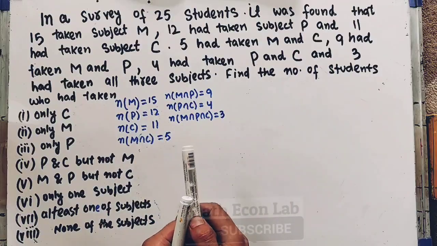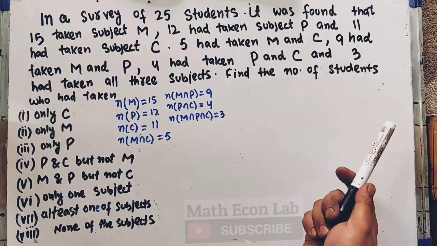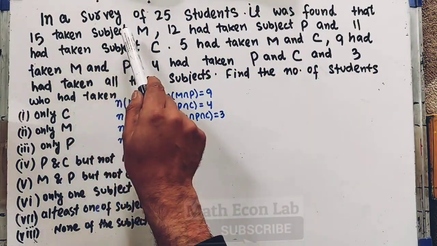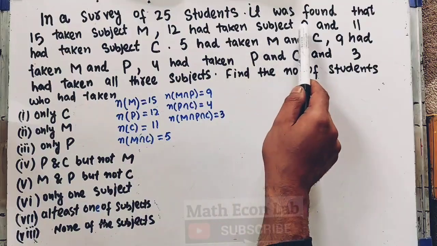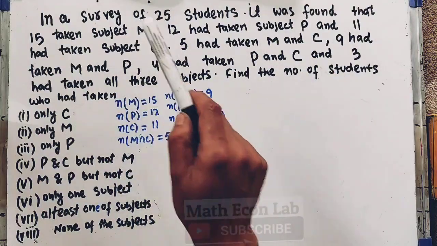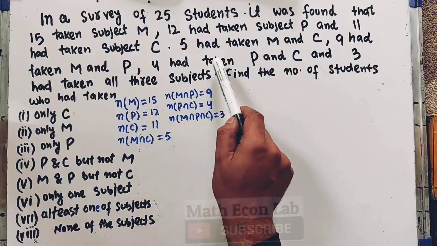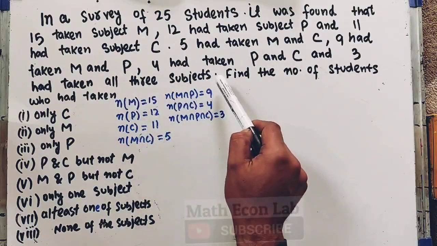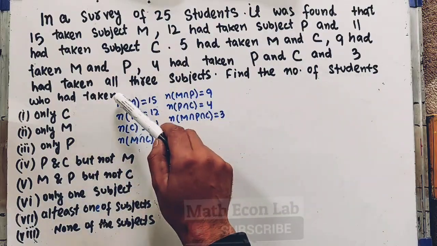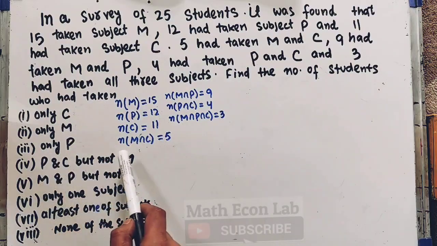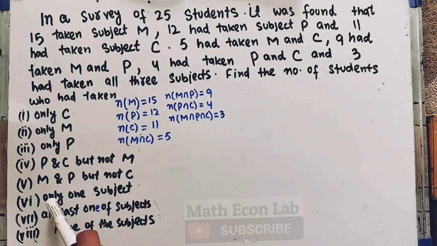Let us take another question on sets and solve it using a Venn diagram. The question is, in a survey of 25 students, it was found that 15 students had taken subject M, 12 had taken subject P, 11 had taken subject C, 5 had taken M and C, 9 had taken M and P, 4 had taken P and C, and 3 had taken all 3 subjects. Find the number of students who had taken only C subject, only M subject, only P, P and C but not M, M and P but not C, only one subject, at least one of the subjects, and none of the subjects. Okay, this is the information.